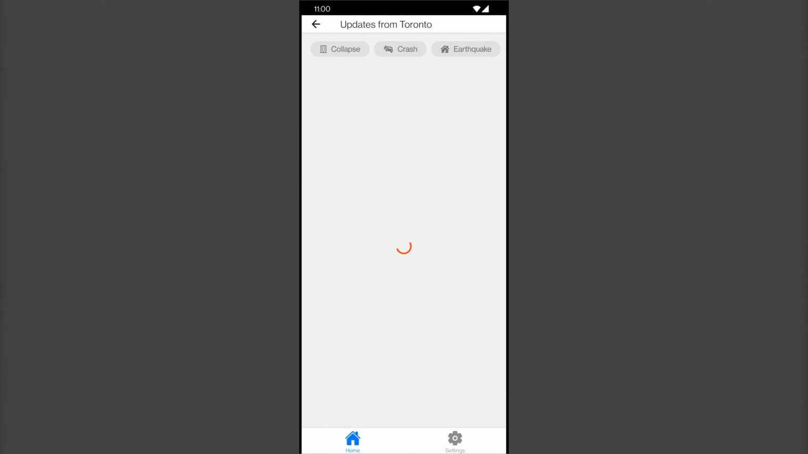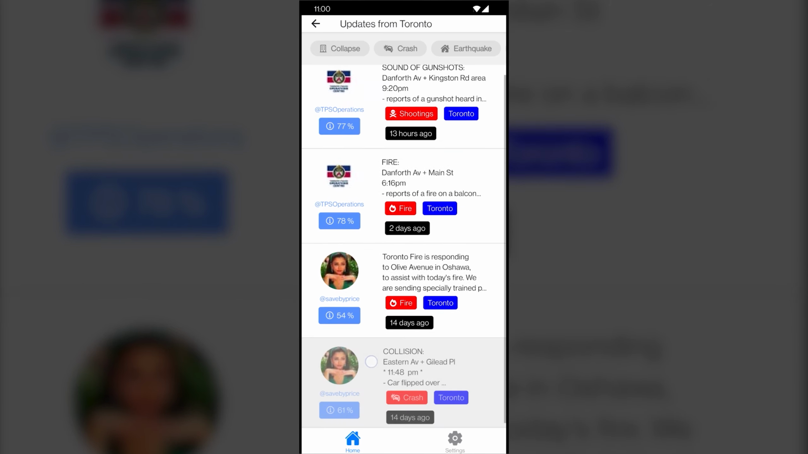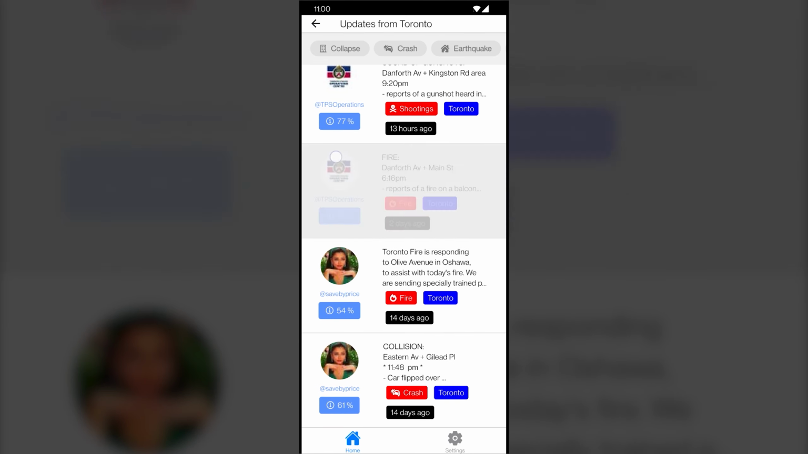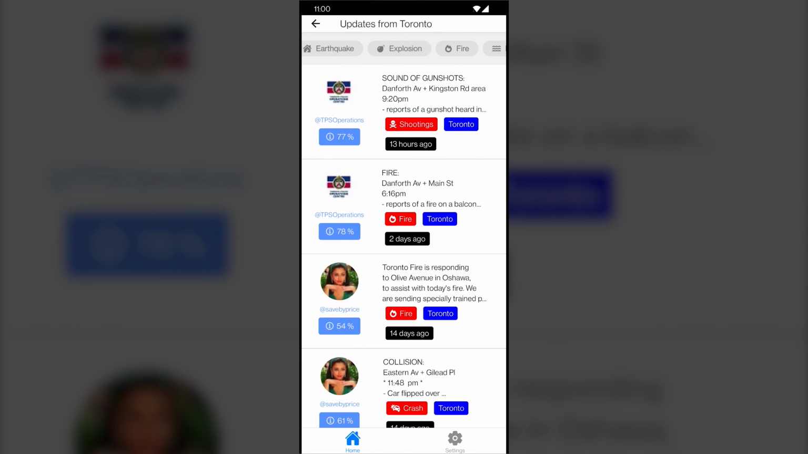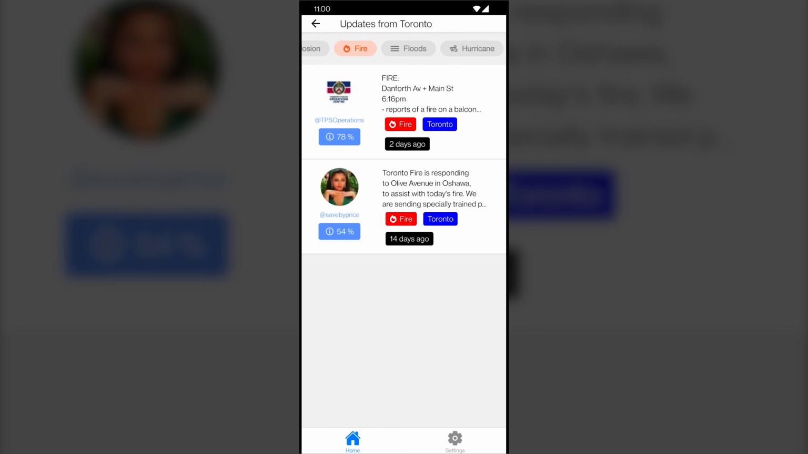If you tap on Explore Area, you'll see a list of recent disaster-related tweets that were posted in Toronto as well. Each of them will have its own predicted disaster type as well as its confidence level. You can also filter these tweets by their disaster type.